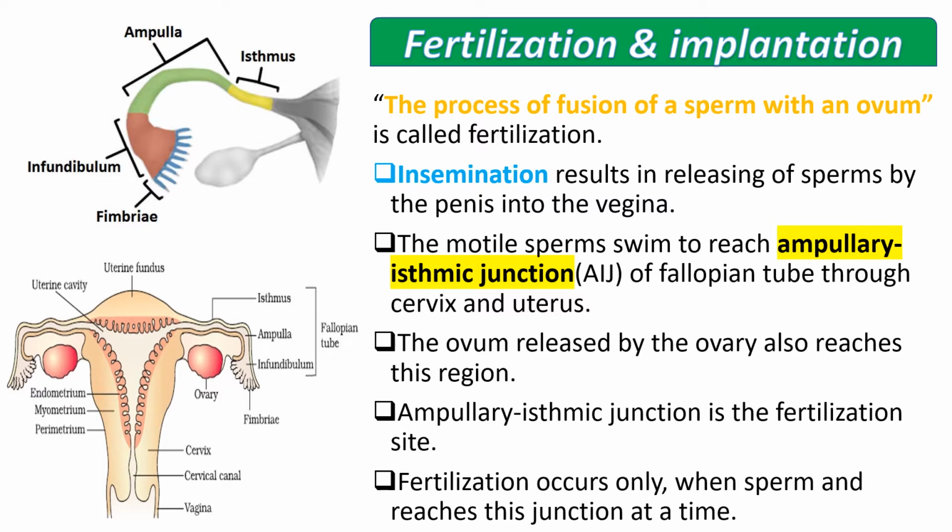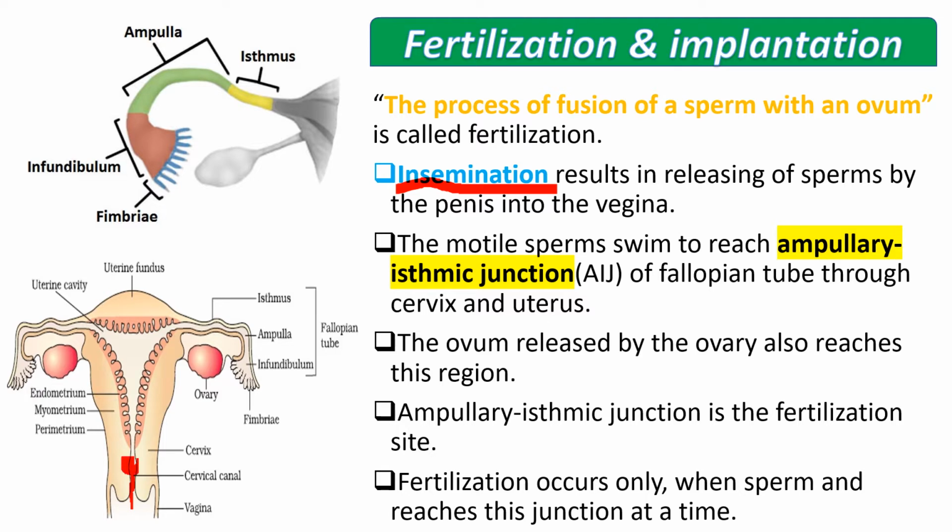Before fertilization, insemination should occur. What is insemination? The releasing of sperm by a male partner into the vagina of the female partner through his penis is called insemination. The insemination happens here. The sperms are released in the vaginal part.